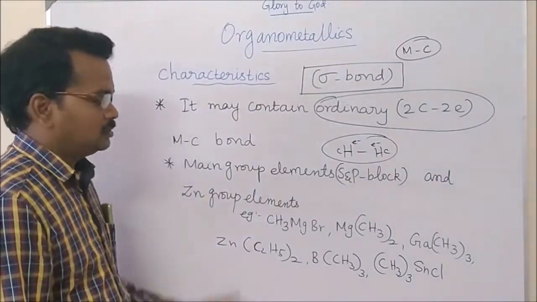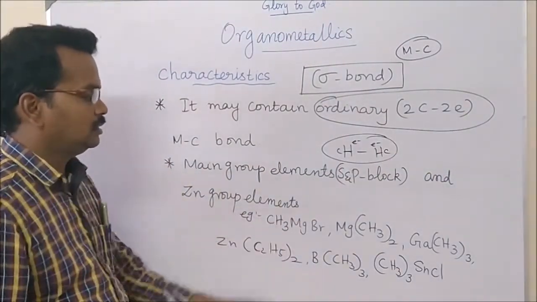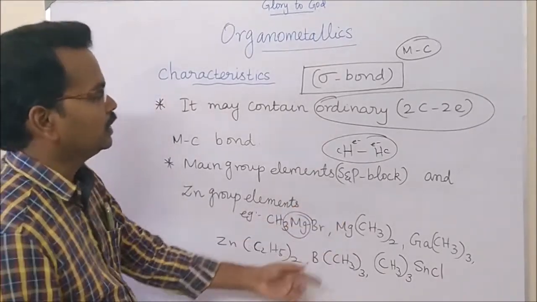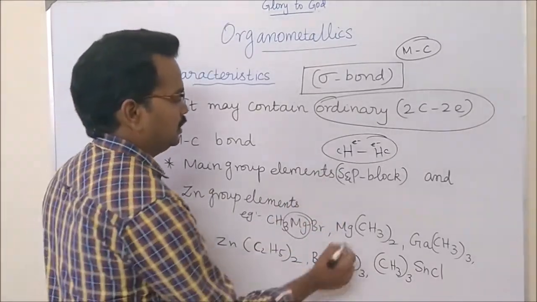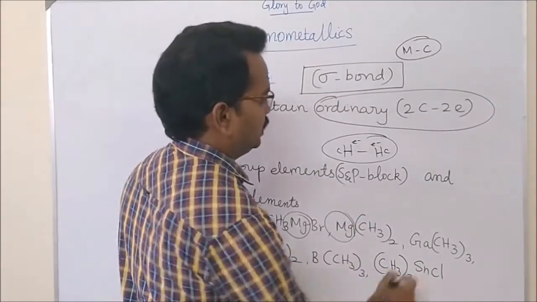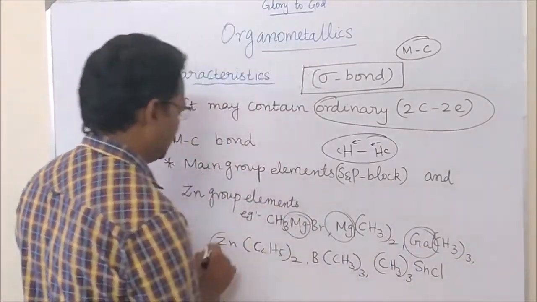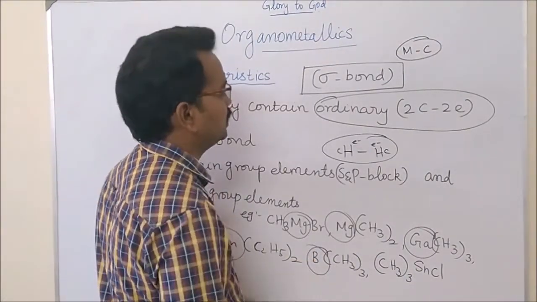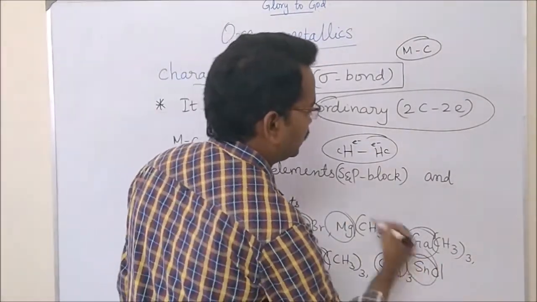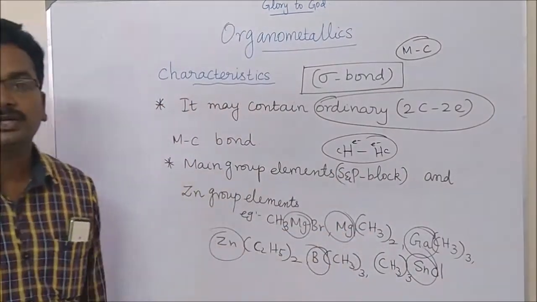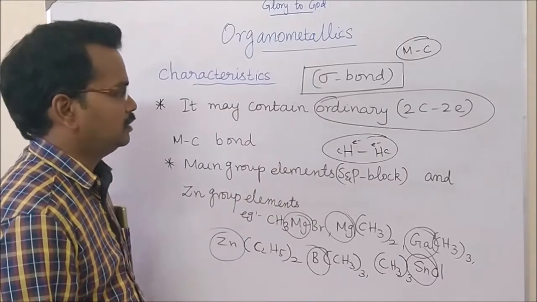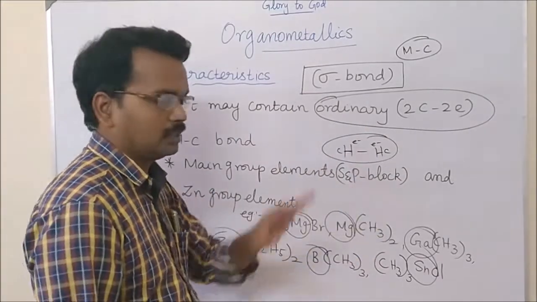So these are some examples: CH3MgBr, Mg belongs to S block elements, and this also. Gallium, zinc is a zinc group metal, boron is a P block element, and tin is also a P block element.